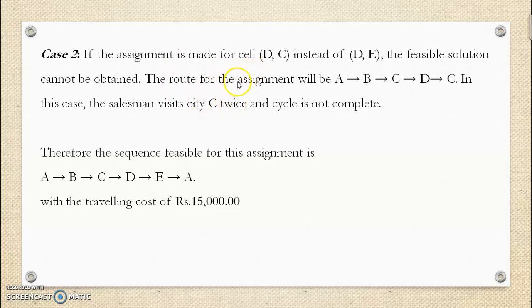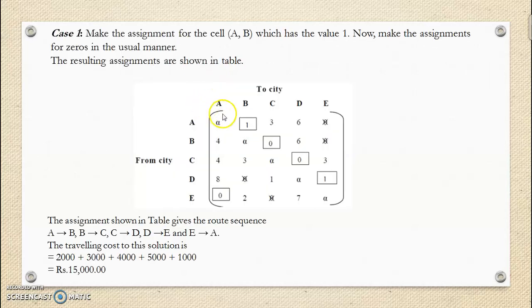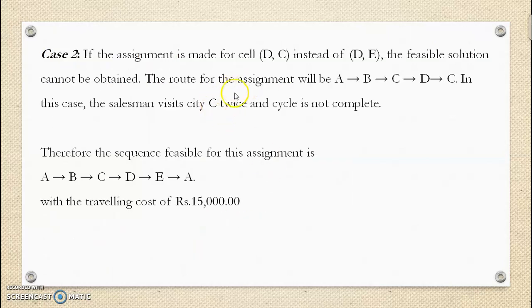You can try on your own. You can apply this concept on this table. You make the first assignment here and check whether we get a complete cycle. We don't get a complete cycle in case 2. Therefore, the sequence feasible for the assignment is as per the case 1 solution, and the minimum travelling cost will be rupees 15,000.